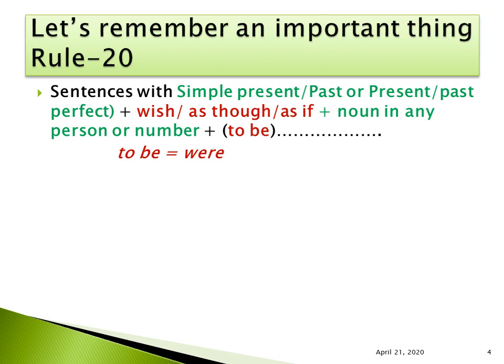So whatever is the person, third person singular, plural, first person or second person, to be verb will always be were.